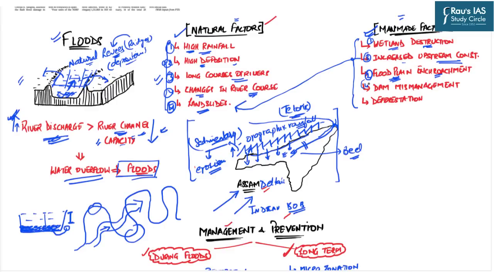Next factor is the dam mismanagement. Now we all know that dams were constructed with primarily twofold objectives. One was the irrigation and the power generation, and the second was the flood control. Obviously, if we are able to efficiently manage the dams, we will be able to control the floods. But the problem is that dam mismanagement increases the flood.